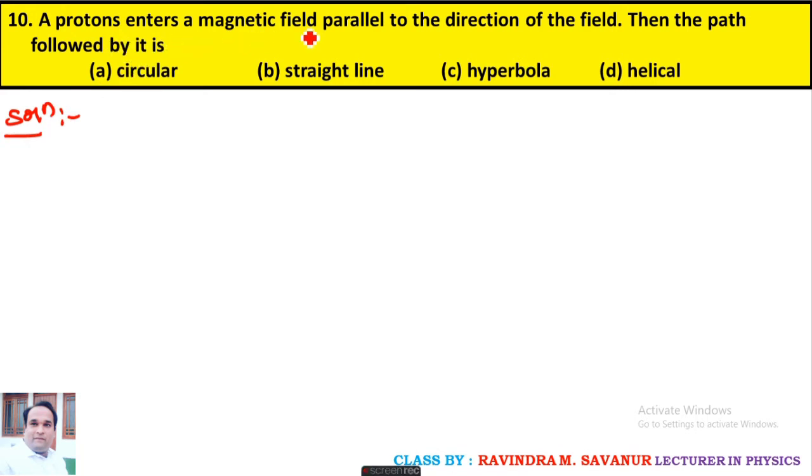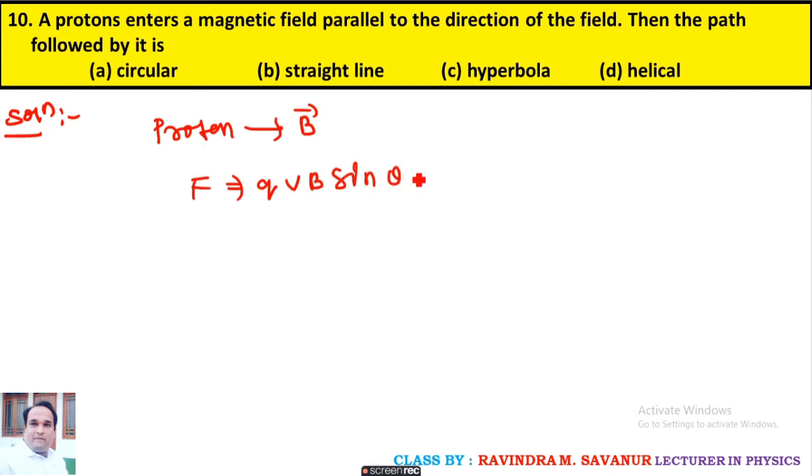A proton enters a magnetic field parallel to the direction of the field, then the path followed by it is? When the proton enters the magnetic field, the force acting on that particle is given by QVB sin theta.